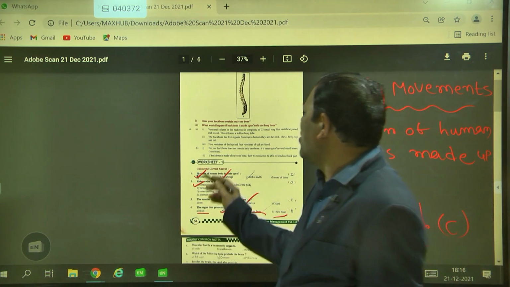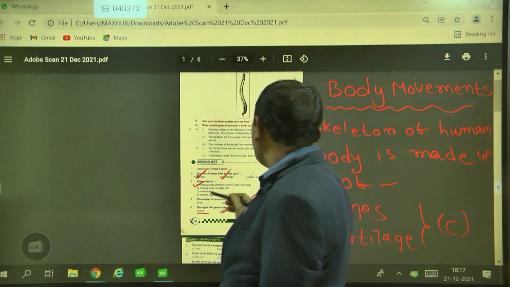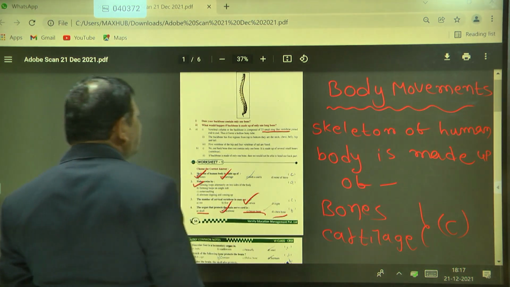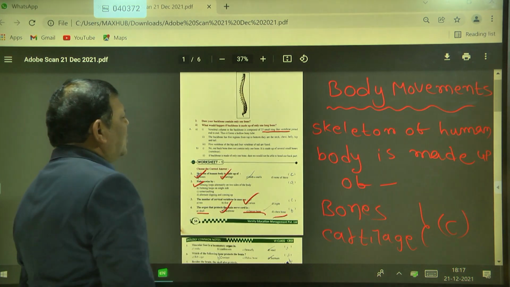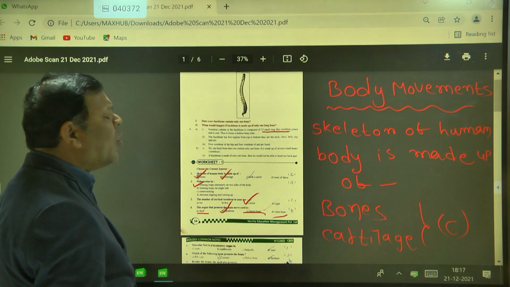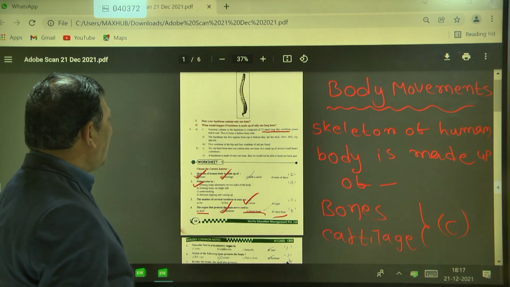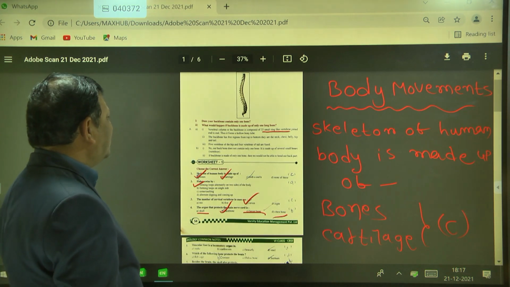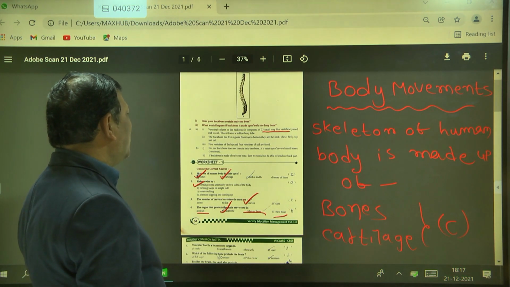The vertebral column or backbone is composed of 33 small ring-like vertebrae joined end to end, thus it forms a hollow bony tube.